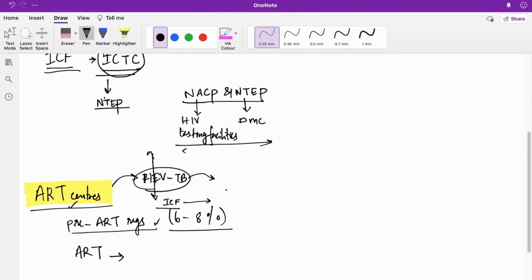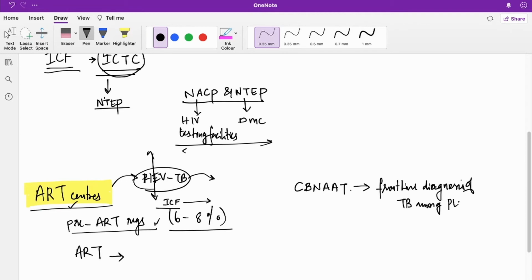PLHIV suspected to have TB by the MO should be subjected to testing of sputum or appropriate specimen from the relevant extrapulmonary site by CBNAAT. CBNAAT is the frontline diagnosis for TB among HIV patients. So this is the frontline diagnosis of TB among HIV, right?